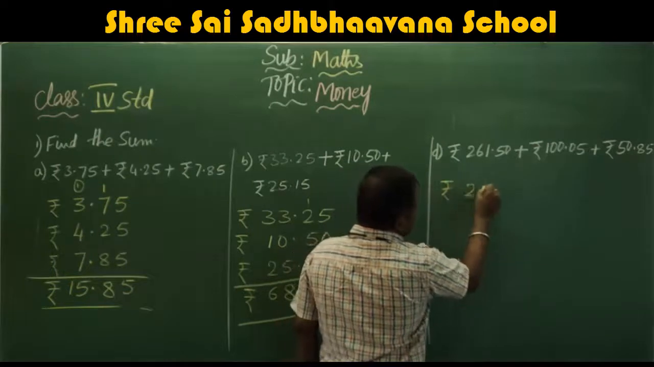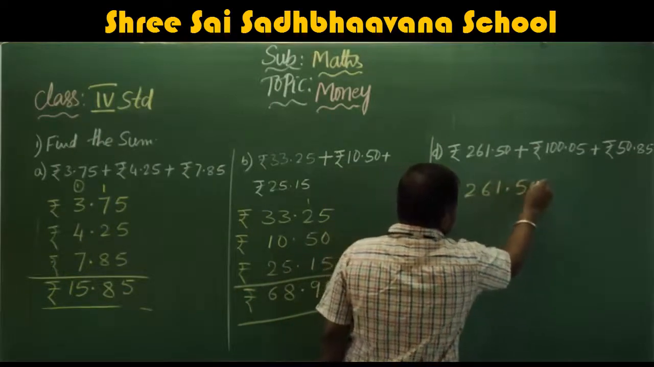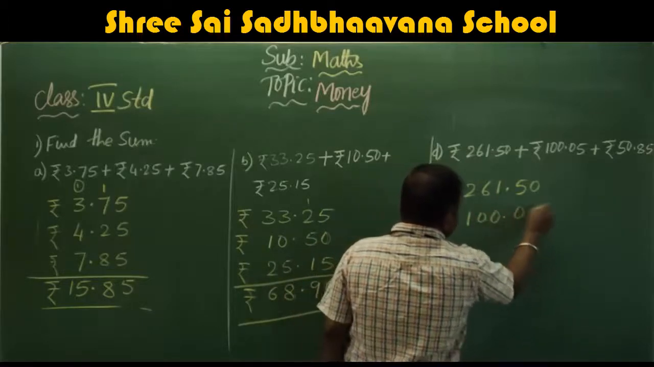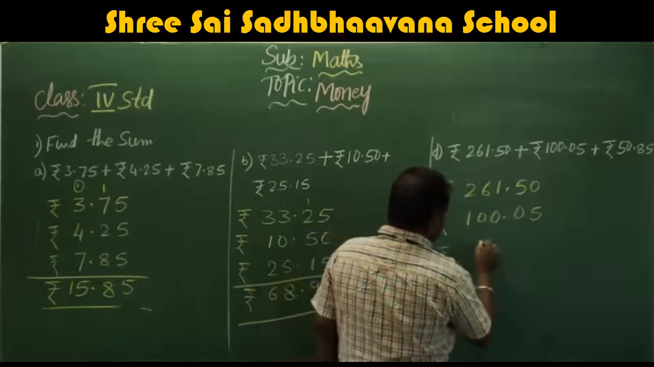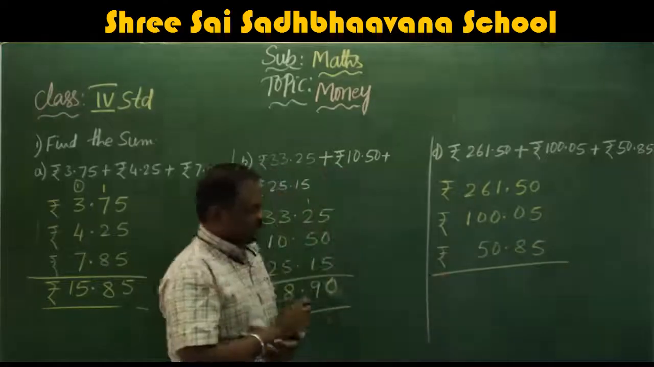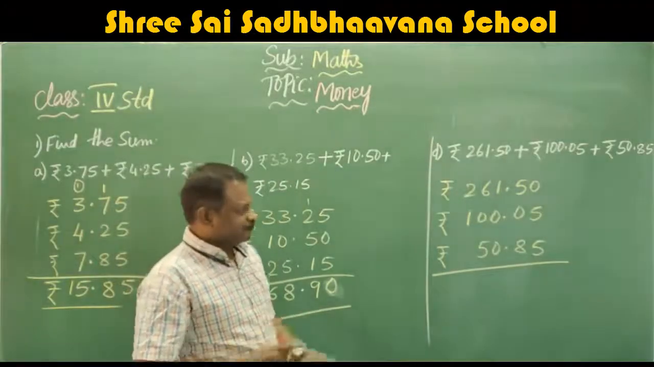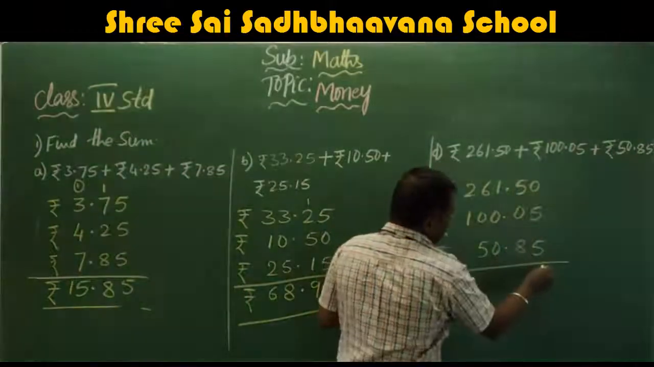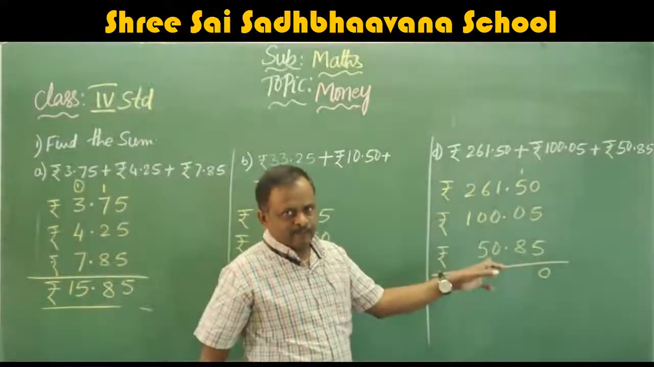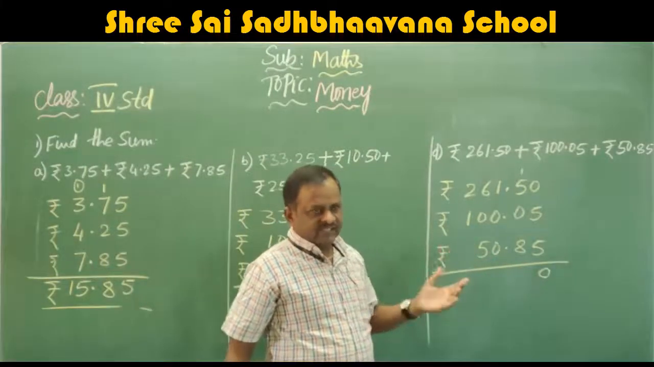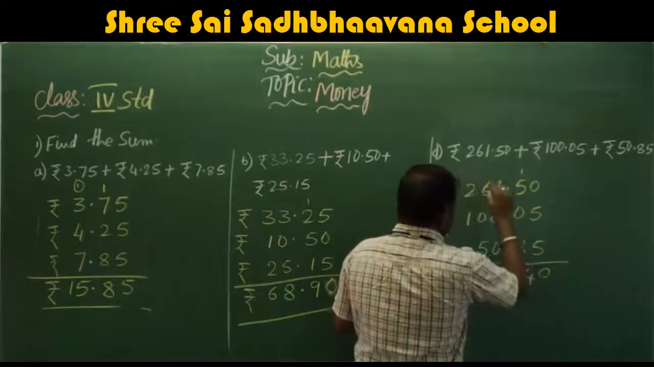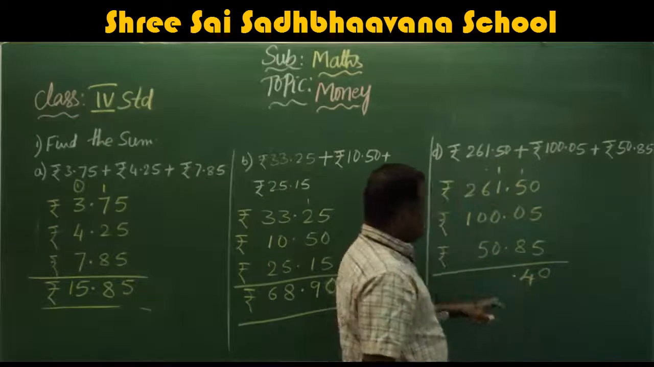Rupees 261.50. Rupees 100.05. Rupees 50.85. So now we add 5 plus 5, 10, carry 1. 1 plus 5, 6. 6 plus 8, 14. After 6, 7, 8, 9, 10, 11, 12, 13, 14. So 14, carry 1. Decimal point as it is.